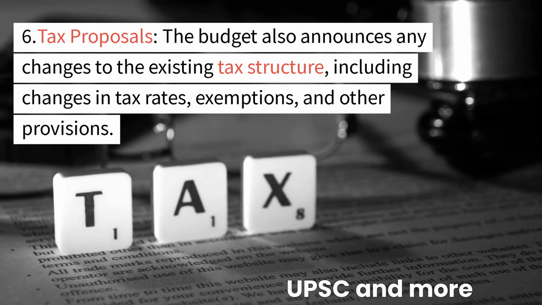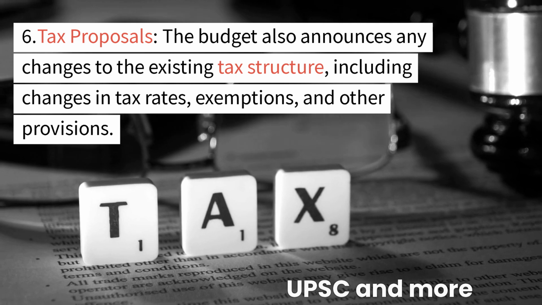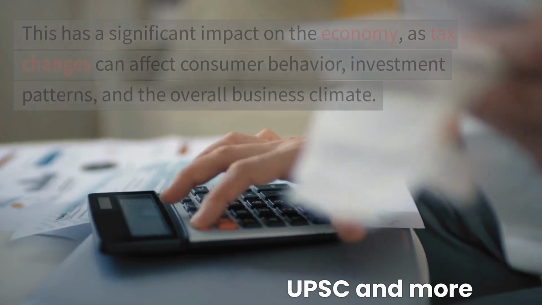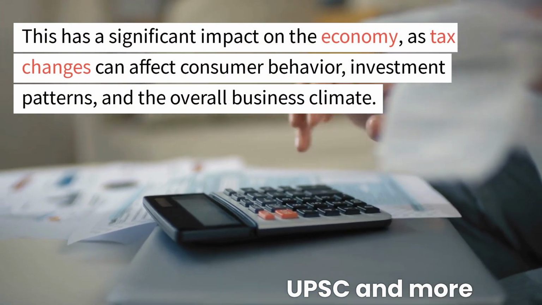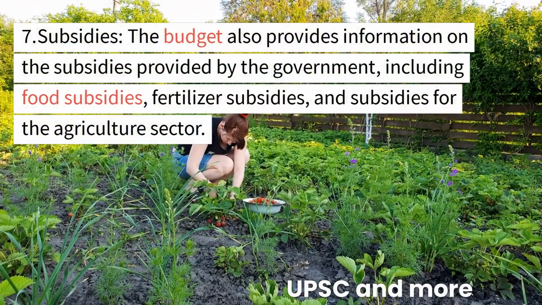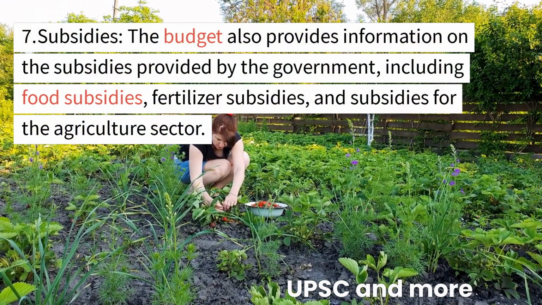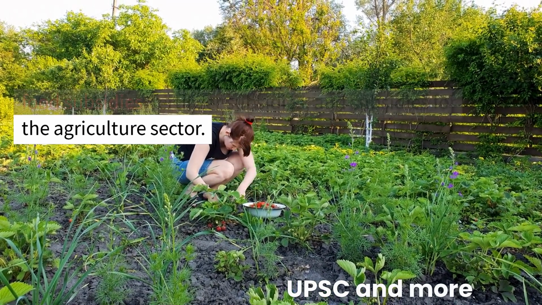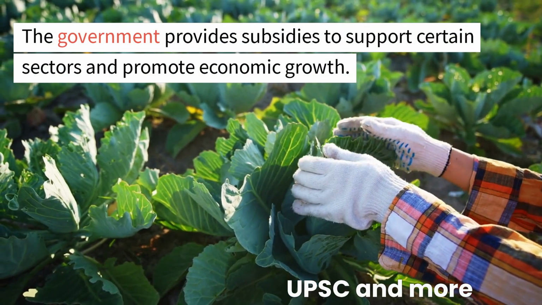6. Tax proposals. The budget also announces any changes to the existing tax structure, including changes in tax rates, exemptions, and other provisions. This has a significant impact on the economy, as tax changes can affect consumer behavior, investment patterns, and the overall business climate. 7. Subsidies. The budget also provides information on the subsidies provided by the government, including food subsidies, fertilizer subsidies, and subsidies for the agriculture sector. The government provides subsidies to support certain sectors and promote economic growth.